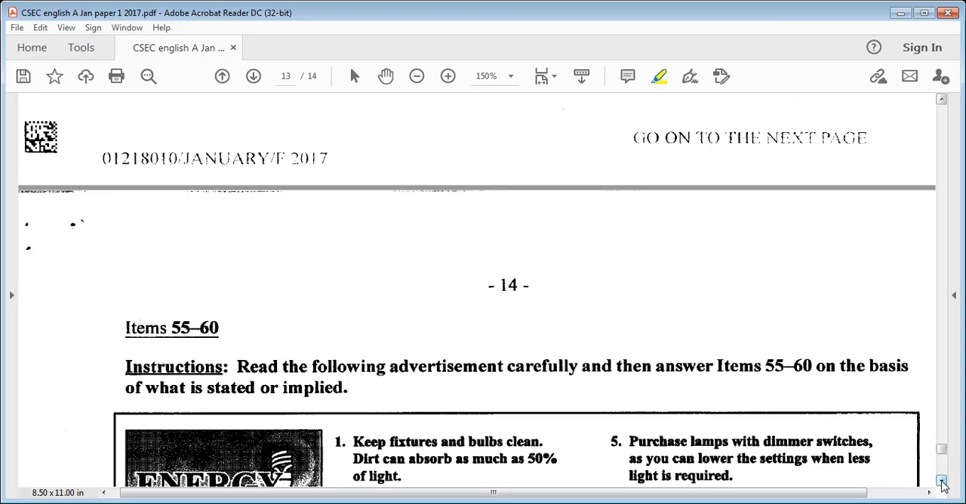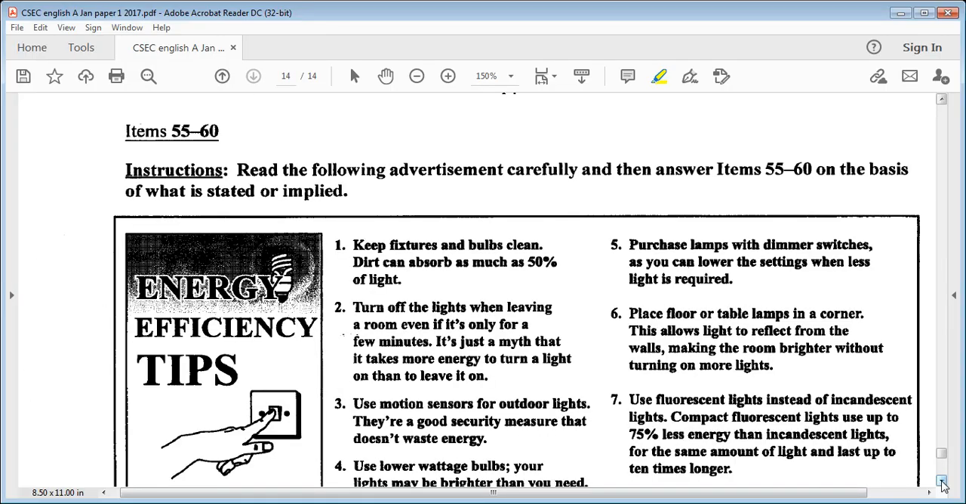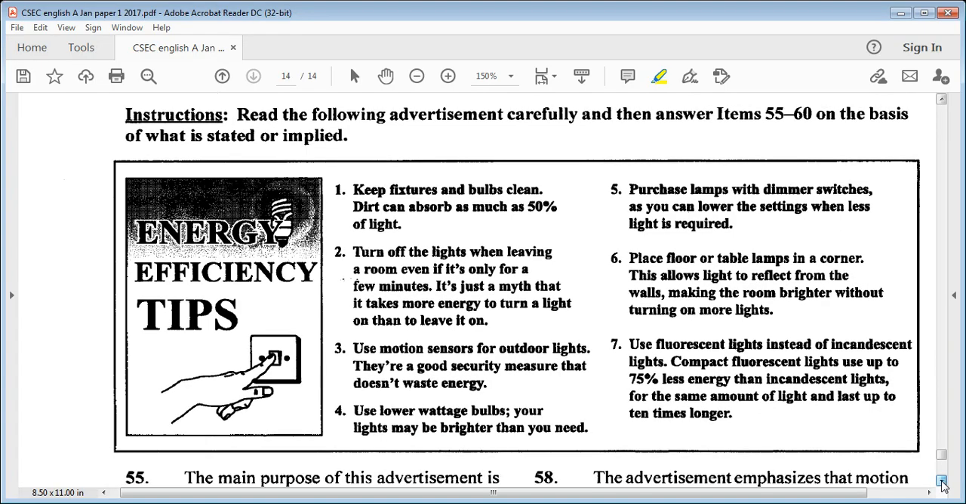Let's go on to 55 through 60. It says, read the following advertisement carefully and then answer items 55 through 60 on the basis of what is stated or implied. So it is about energy efficiency tips. Look at the tips. Tip 1, keep fixtures and bulbs clean. Dirt can absorb as much as 50% of light. 2, turn off the lights when leaving a room, even if it's only for a few minutes. It's just a myth that it takes more energy to turn a light on than to leave it on.